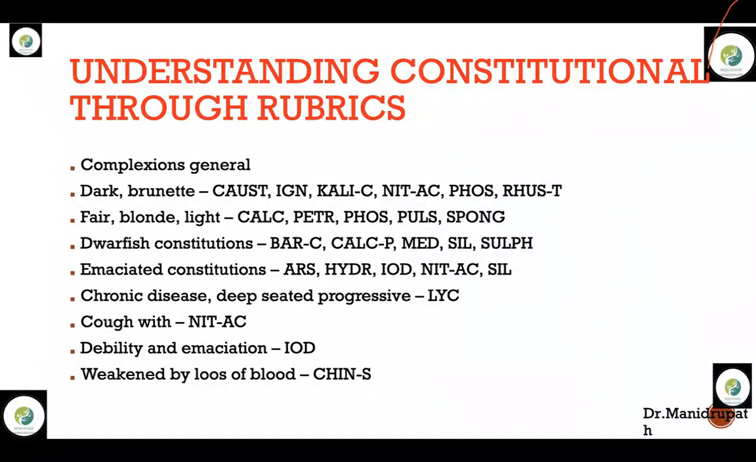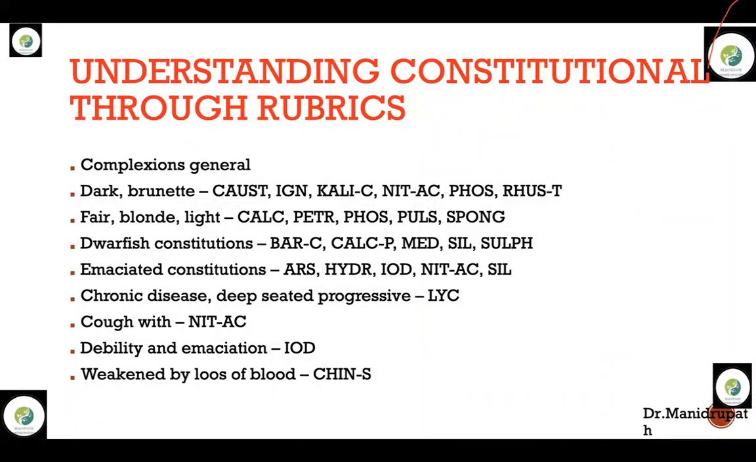So Ignatia, right? Ignatia is grief, which comes very close to Natrum mur. And Natrum mur is prolonged, chronic grief. If there is any short grief, you can think of Ignatia, with some confirmatory symptoms. Coming to fair, bold, light, the remedies are Calcarea, Petroleum, Phosphorus, Pulsatilla, and Spongia.